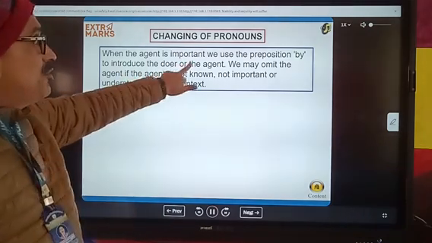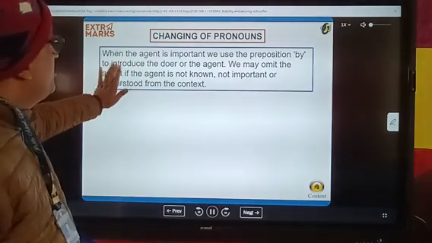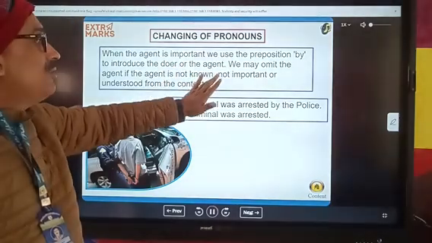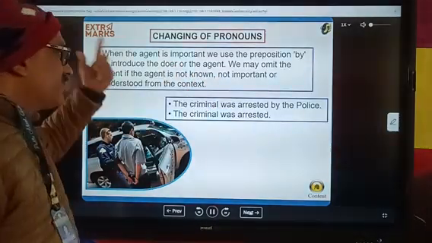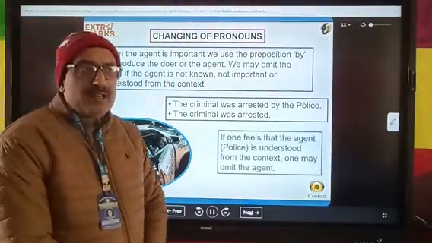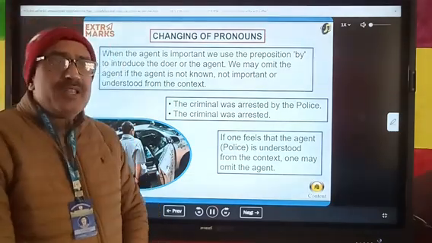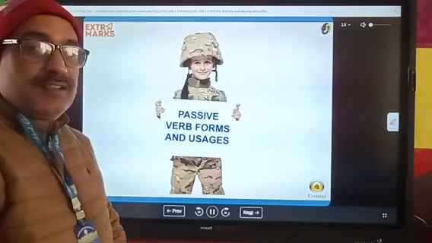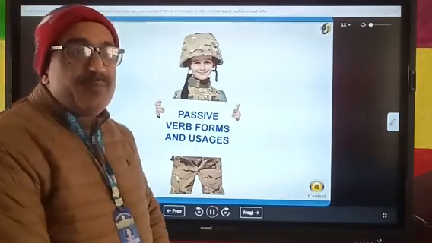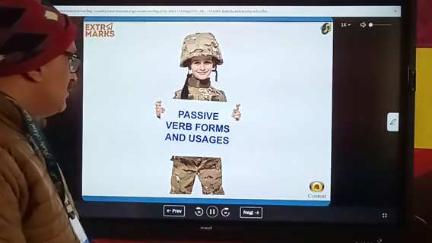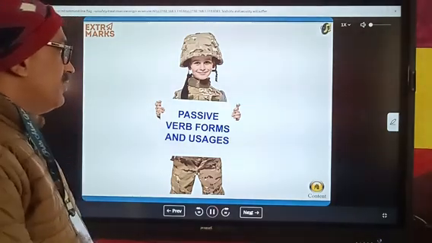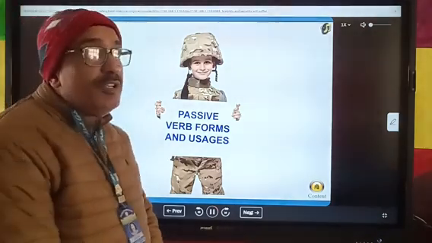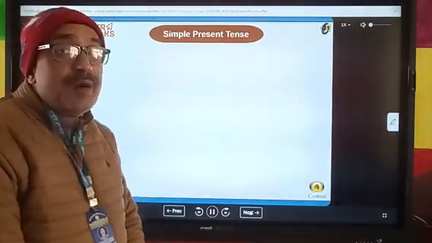When the agent is important, we use the preposition by to introduce the doer or the agent. We omit the agent if it is not known, not important, or understood from the context. The agent is not always mentioned in passive voice. In short, you can understand it is not always used in passive voice. Passive voice: form and usage. What are its form and usage? It is very important. What are its usages in our communication?